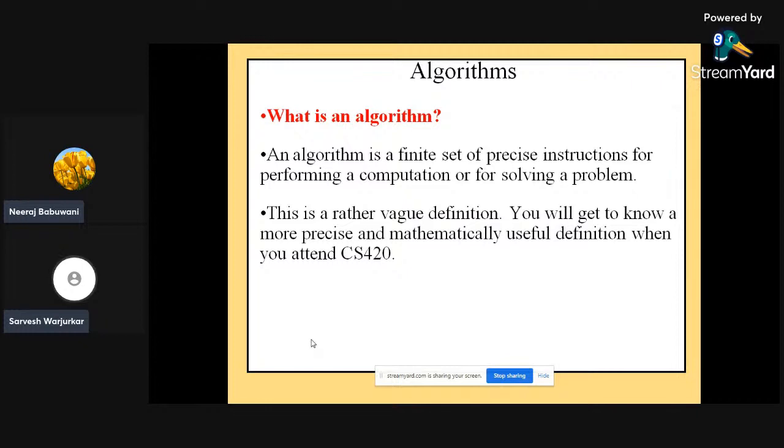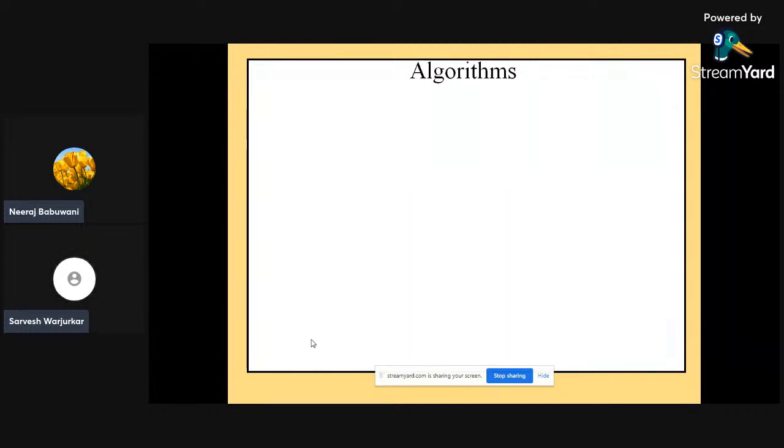This is rather a vague definition, as you know, but you will get to know a more precise and mathematically useful definition when you attend our next slide. But this one is not good enough for now. I can say there are certain properties of an algorithm. If you follow all the properties, your algorithm will run in a very perfect manner.